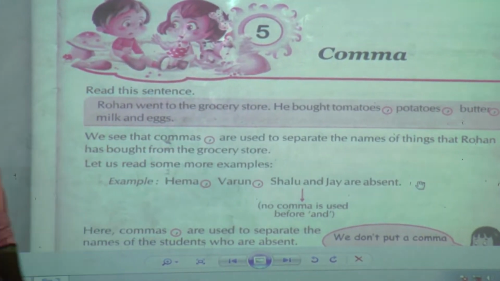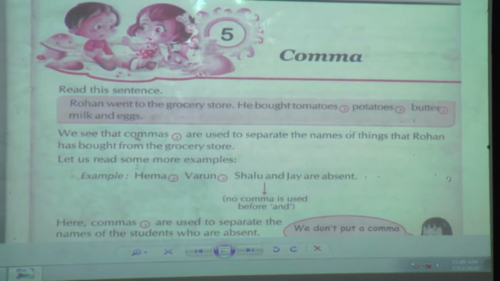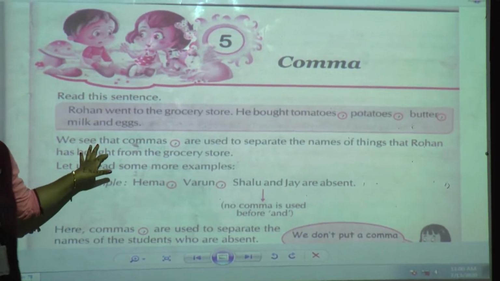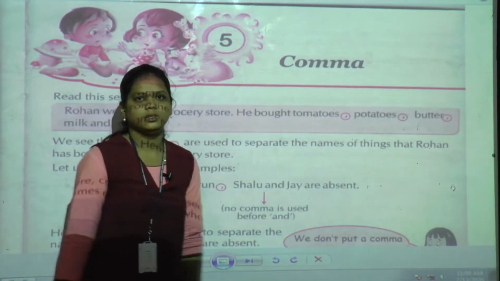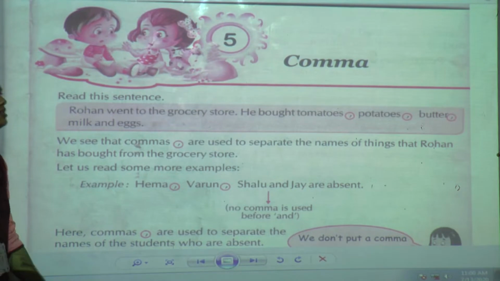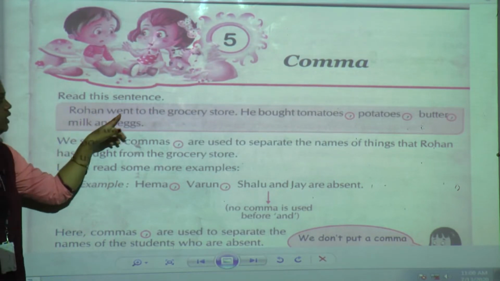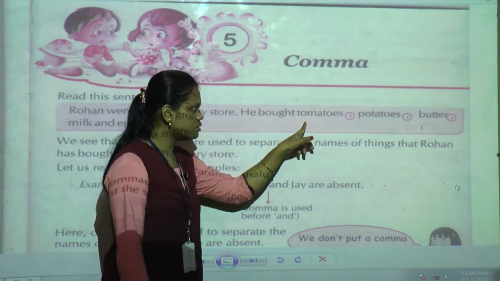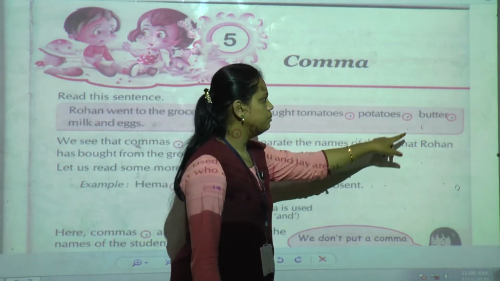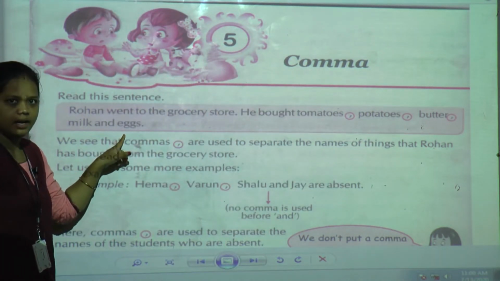Now students, open your grammar textbook. Open your lesson number 5. Fifth chapter is comma. Now listen here. Read this sentence. Rohan went to the grocery store. He bought tomatoes, potatoes, butter, milk and eggs.